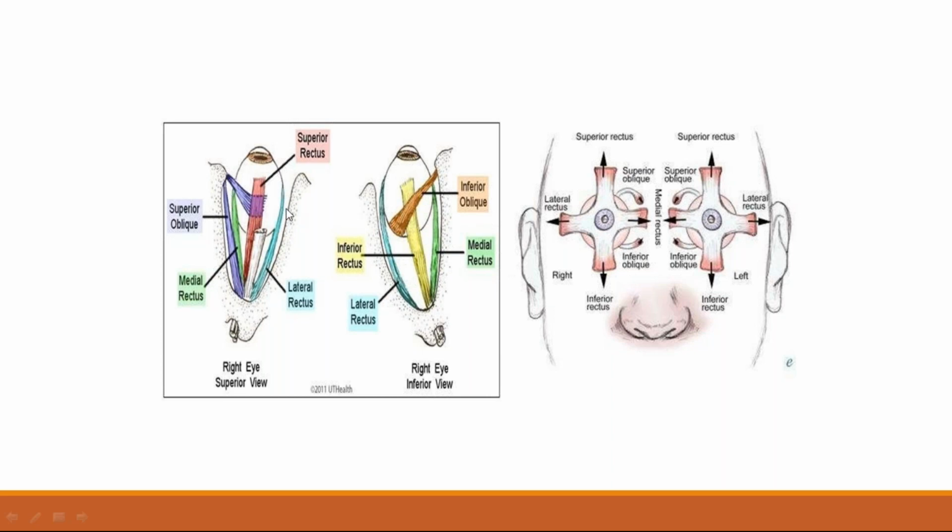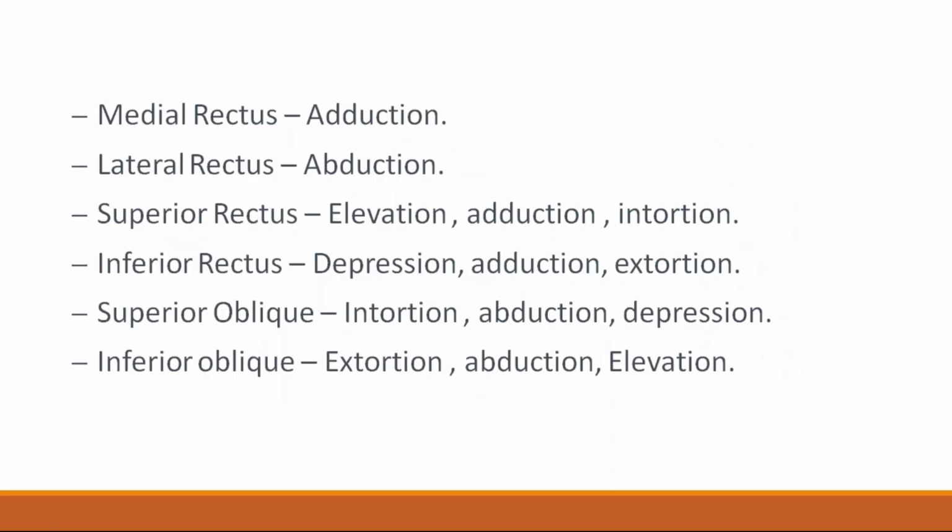What is the main action of medial rectus? Medial rectus main action is adduction, whereas lateral rectus is abduction.